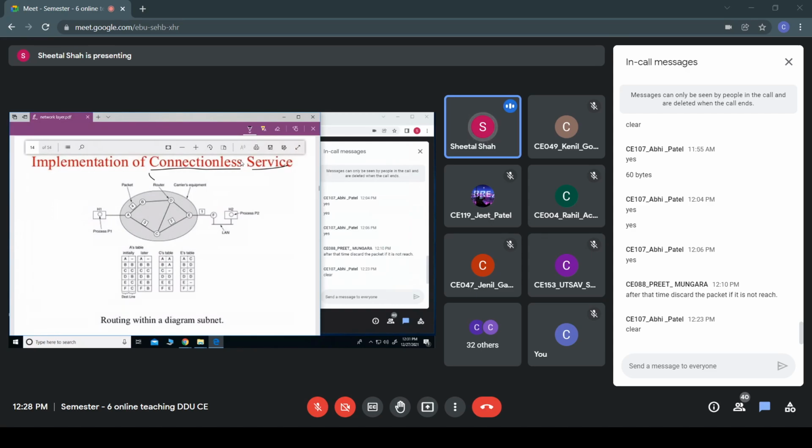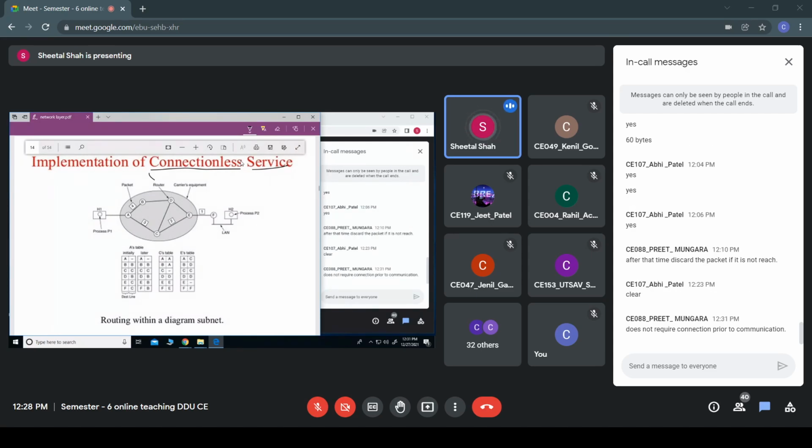Connectionless service means the packets are routed independently and it does not require a connection. In case of connection oriented, all the packets should follow a particular path or connection, whereas in connectionless service it is not required.